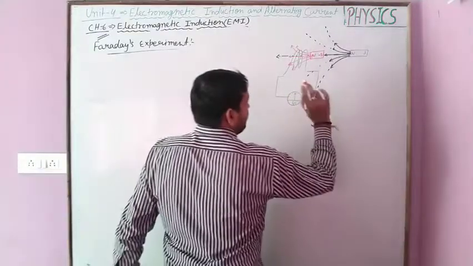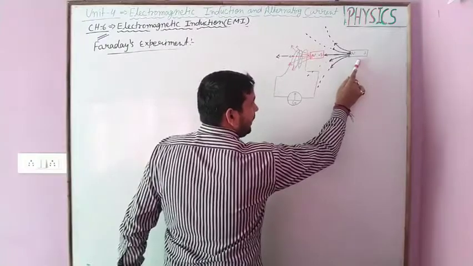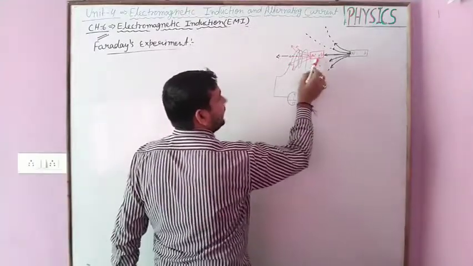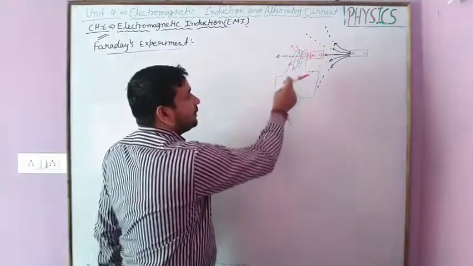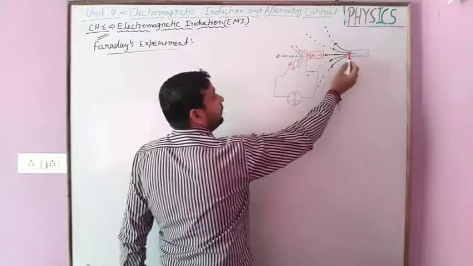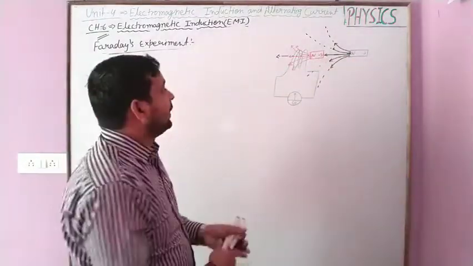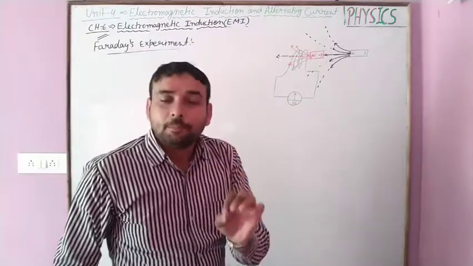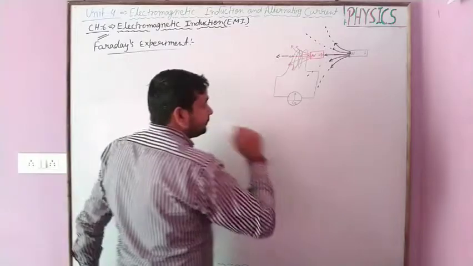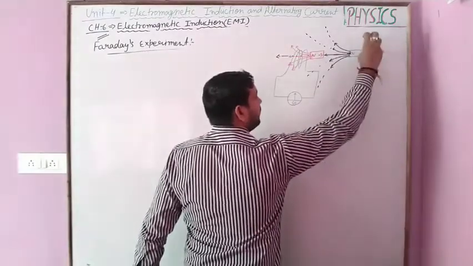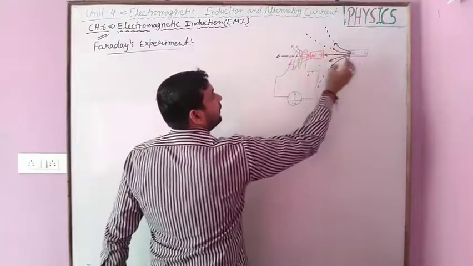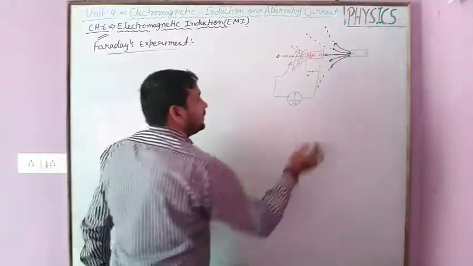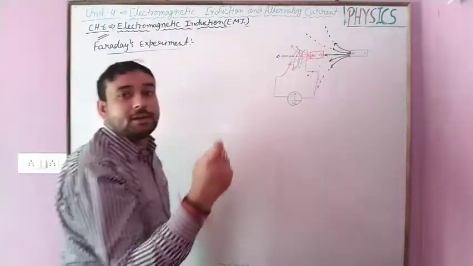So two situations are here. When the bar magnet is kept near to the coil at rest, there is no deflection, and when the bar magnet is placed close to the coil, again there is no deflection, but the number of field lines linked with the coil is changed. ये जो number of field lines होता है student linked with this coil, these are basically known as the magnetic flux. ठीक है, तो फेराडे ने इसको एक्सप्लेन किया, whenever the bar magnet moves towards the coil, the number of magnetic field lines of force or flux linked with the coil will change, and when this change is done, there should be a deflection